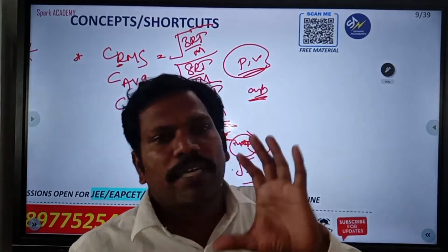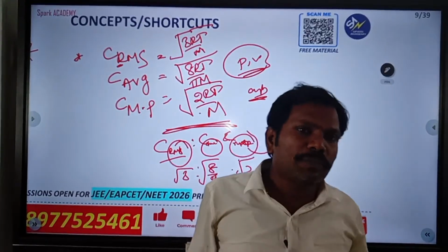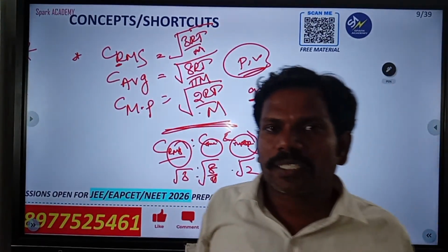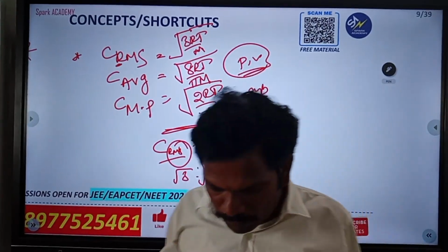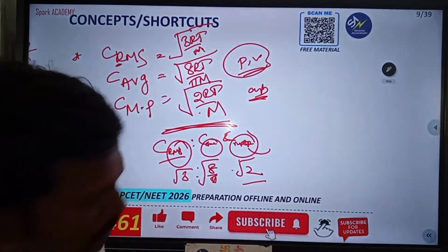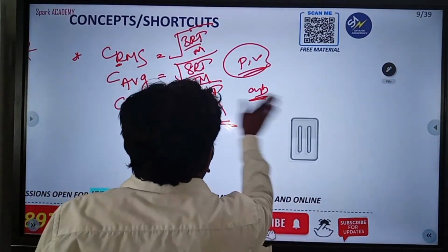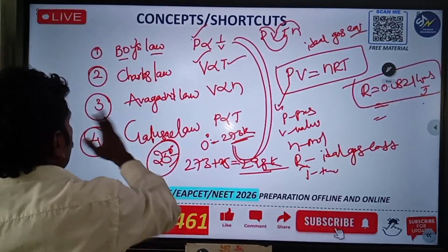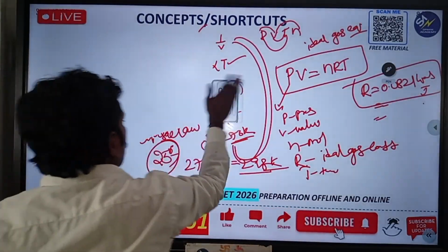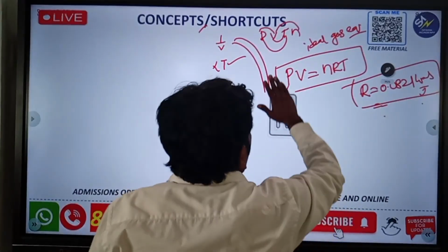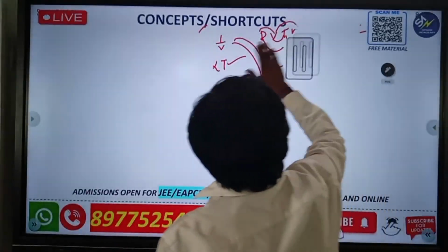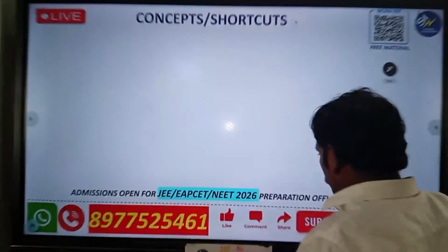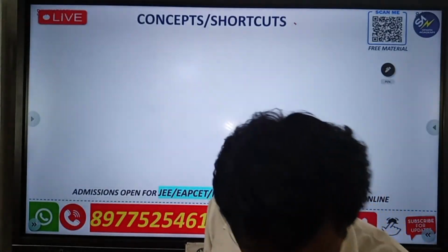But gas laws are very important. Either they ask from Graham's law or from the ideal gas, or they ask from these velocities. These are very important. So this is the information regarding the states of matter. Please remember when you go to the exam, please follow this. Everybody can understand this. Right now we will do some questions, so then we can understand how the reactions are going to be.